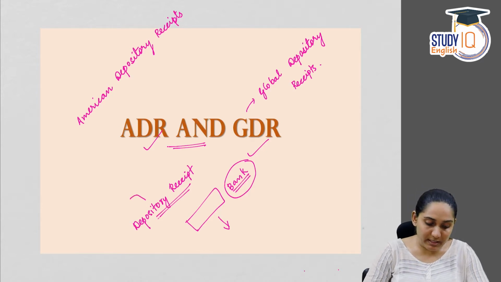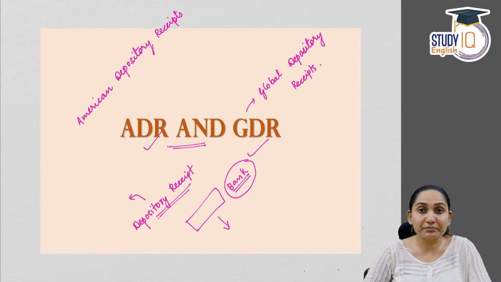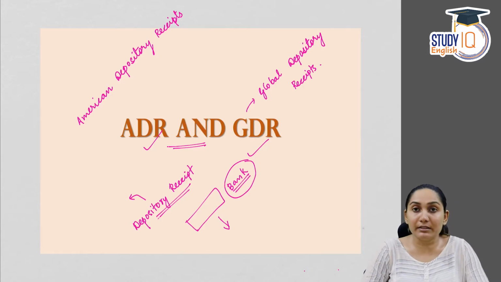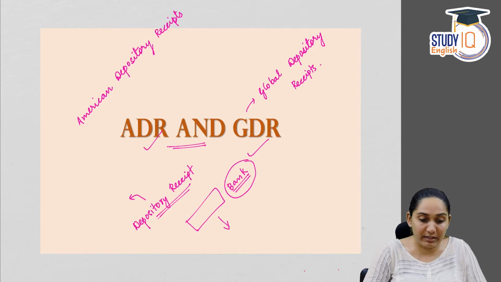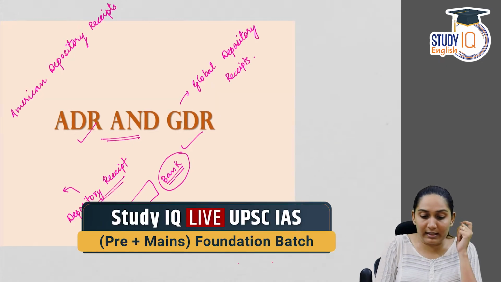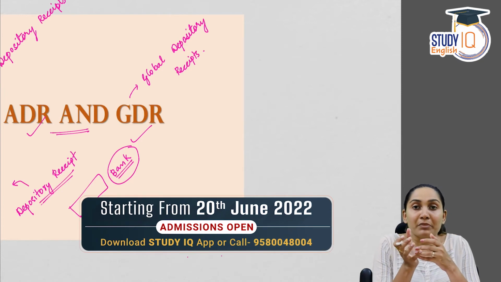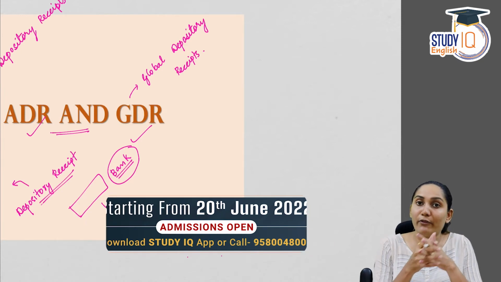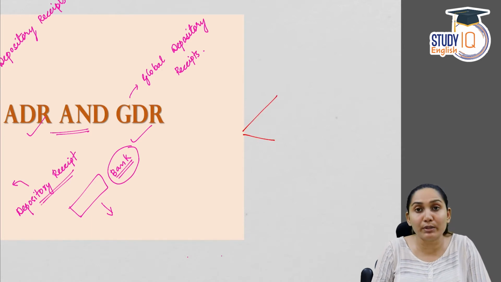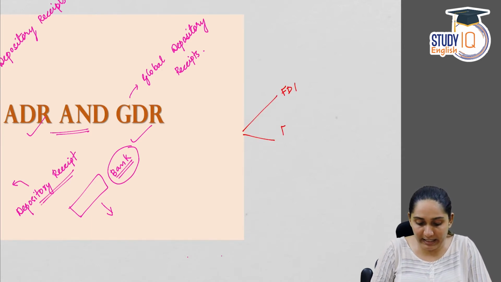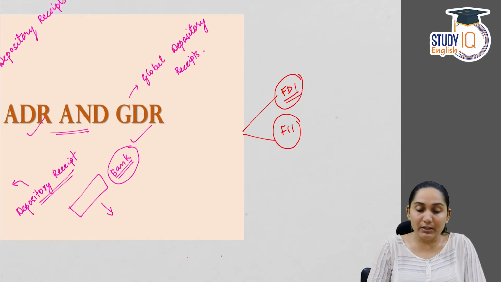Now what are the advantages or the good things about the depository receipt? These depository receipts allow the investors to hold equity shares of foreign companies without the need to trade directly on a foreign market. I'll make it more clear. We know that there are two types of investment. A foreign investor can make investments by way of foreign direct investment or foreign institutional investment. So there are two types of foreign investment, FDI and FII. FDI is foreign direct investment and FII is foreign institutional investment.